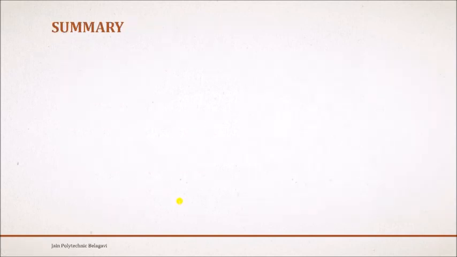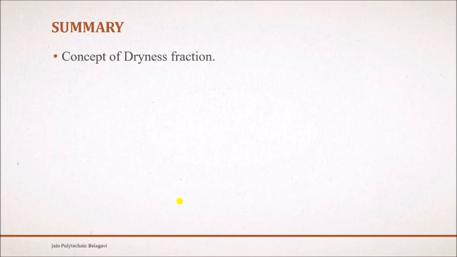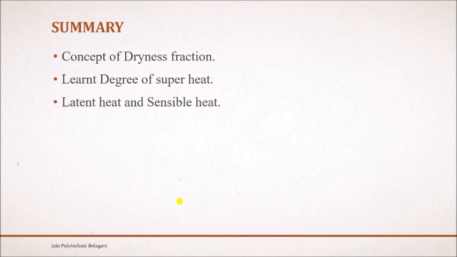Here we have covered two topics. First, the concept of dryness fraction, which tells us how much water there is in a particular steam. Next, we learned the degree of superheat, which is the superheated temperature minus the saturation temperature. Then we studied latent heat and sensible heat. During latent heat there is a considerable amount of heat as well as change in volume, and the temperature remains constant. During sensible heat there is no change in phase, but there is an increase in temperature. Clear? Thank you.